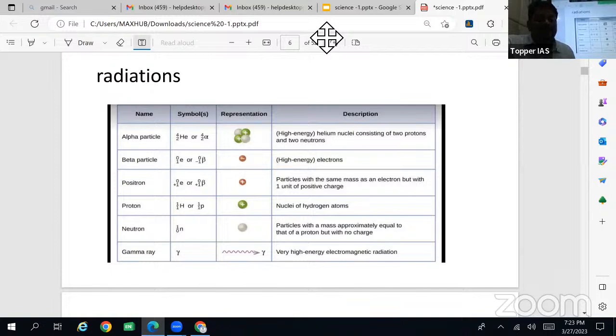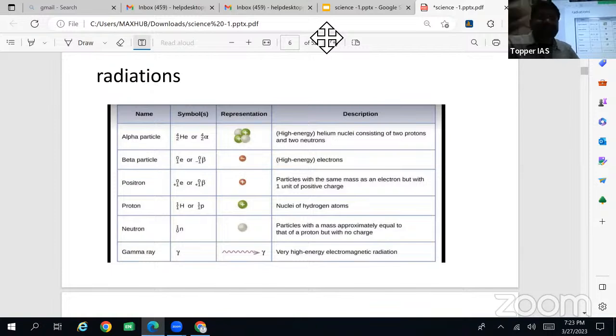So nuclei of hydrogen atom, that is H11. Sometimes these basic questions only will be more important. Neutron: particles with mass approximately equal to that of proton, but no charge.